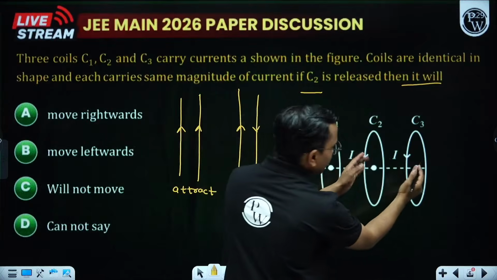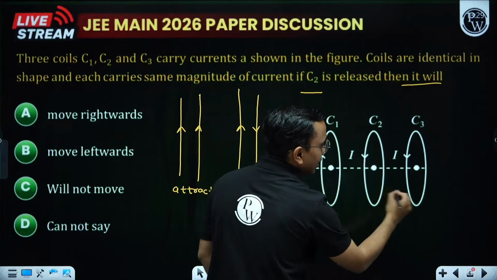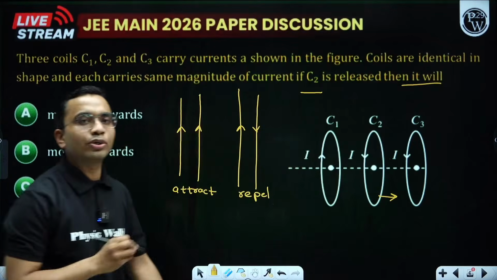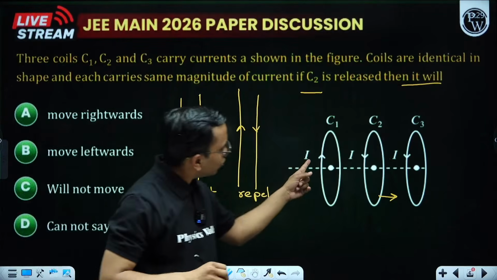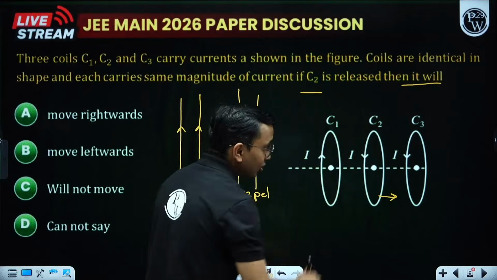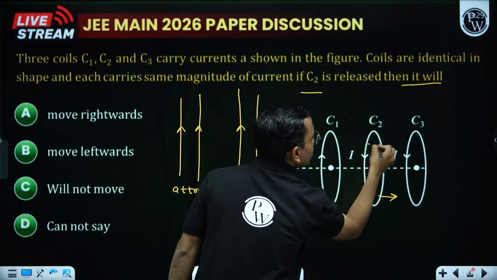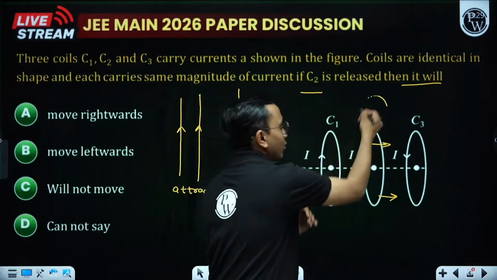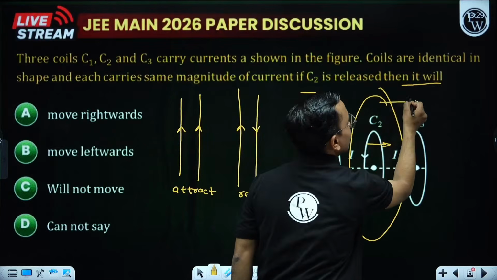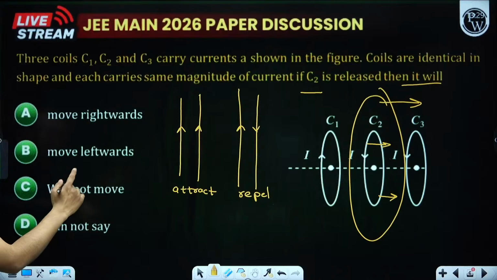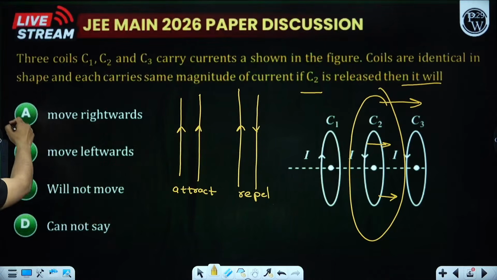Now these two have the current in the same direction, so they will attract. It means it will have a force towards the right due to this. These two have current in the opposite direction, so they will repel each other. So this will apply a force on this away from this. So C2 in total has a force towards the right. So it will move rightwards.